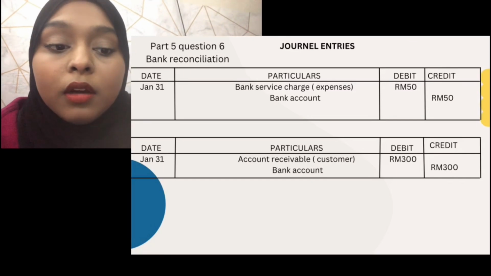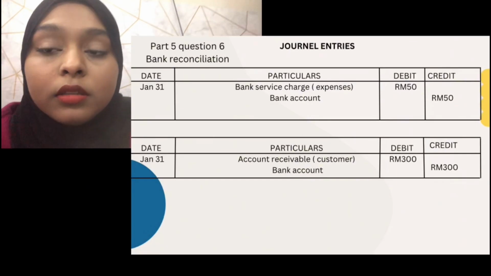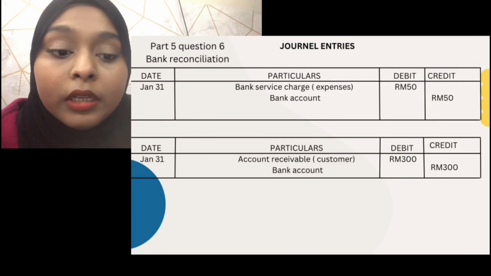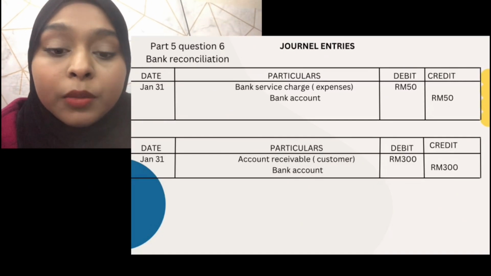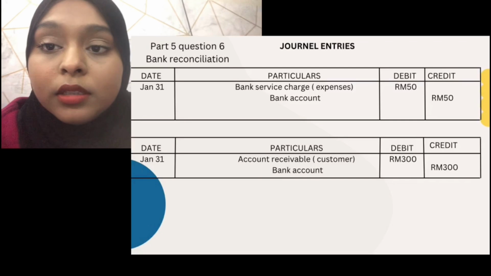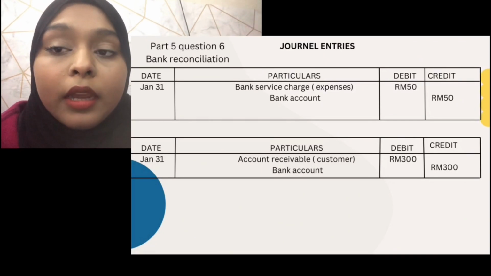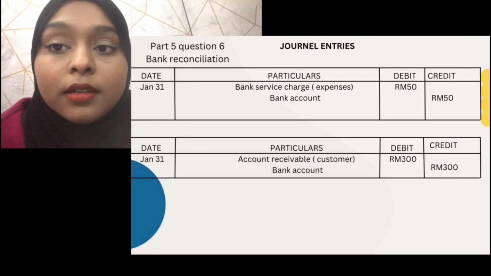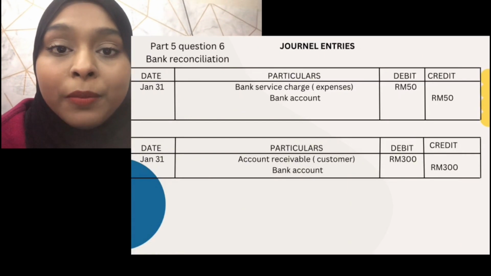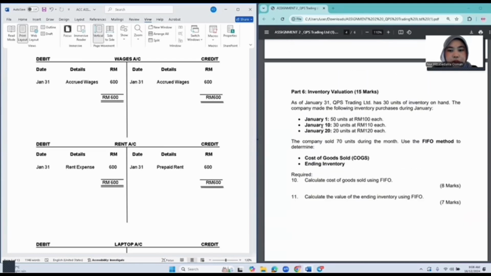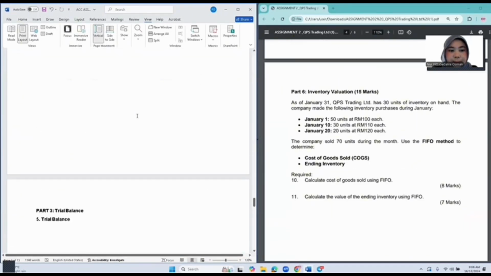Another journal entry is dated January 31 as well, but here accounts receivable, customer will be on the debit side, RM 300, and the bank account will be on the credit side, 300 ringgit. So that's all from me, madam. Thank you. So we move on to the next part, which is part 6.